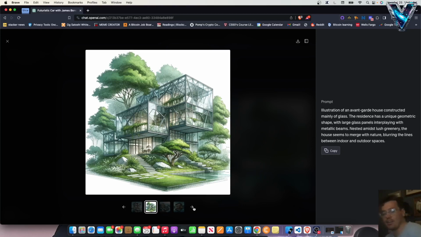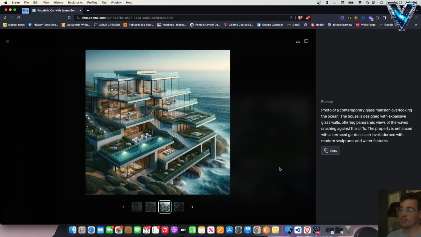But I digress. The residence has a unique geometric shape with large glass panels interplaying with metallic beams, nested in mist, lush greenery. The house seems to merge with nature, blurring the lines between indoor and outdoor spaces. Yeah, it's kind of cool. It reminds me of an architect doing a sketch on a pad or something. This is a really cool one.